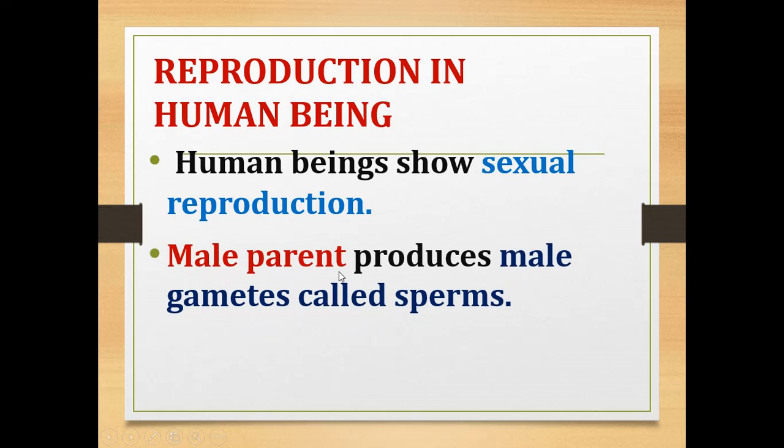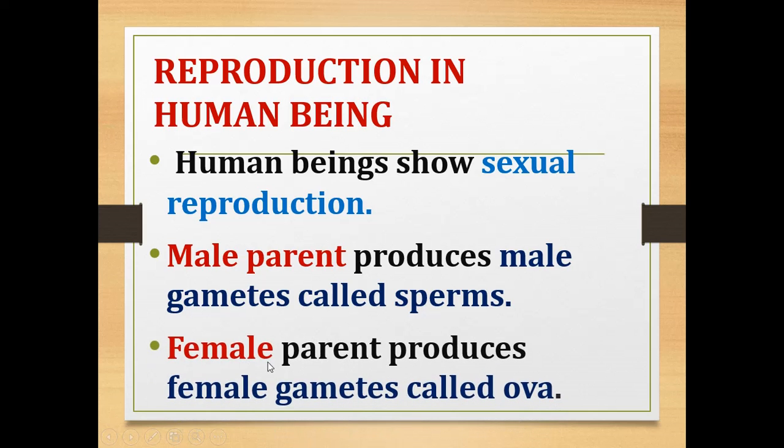Male parent produces male gametes called sperms. So in humans, the male parent will produce male gametes which are called sperms. Female parent produces female gametes which are called ova. Okay, so the male parent produces male gametes called sperms, and the female parent produces female gametes called ova.